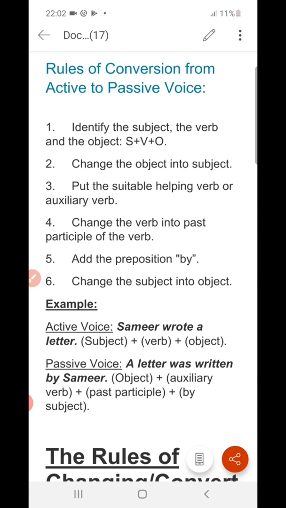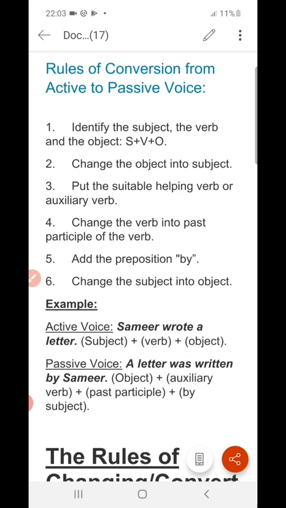Put the suitable helping verb or auxiliary verb. Now, you have to put the suitable helping verb. Which one is appropriate? You cannot put anything. You have to put the appropriate one.